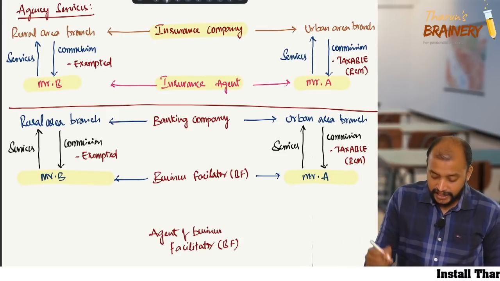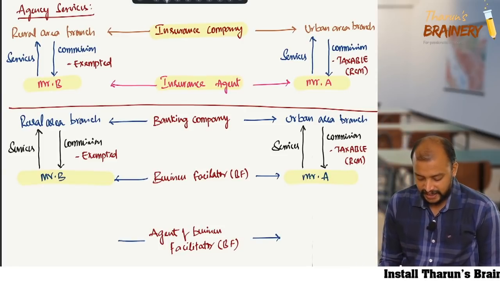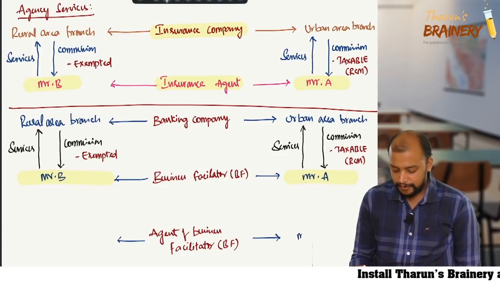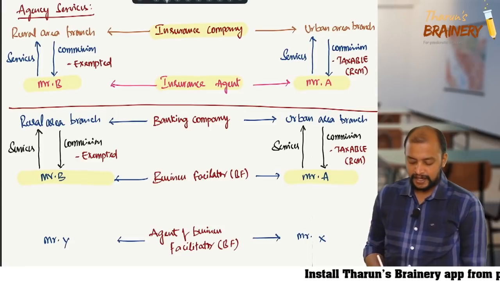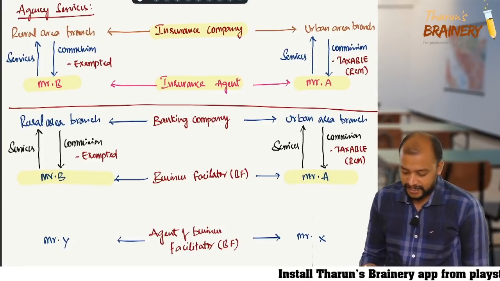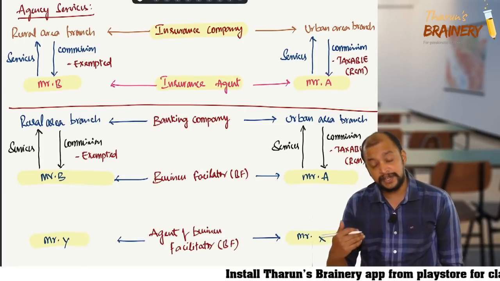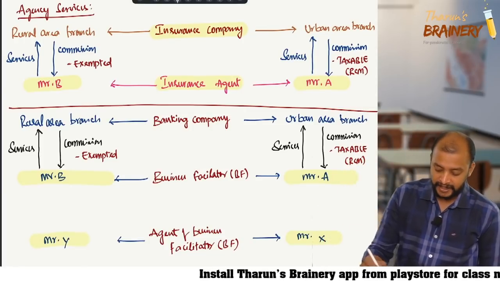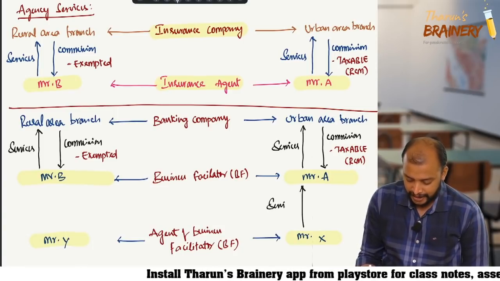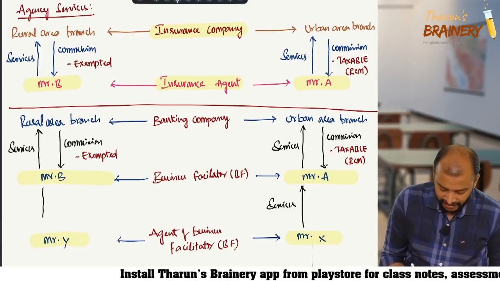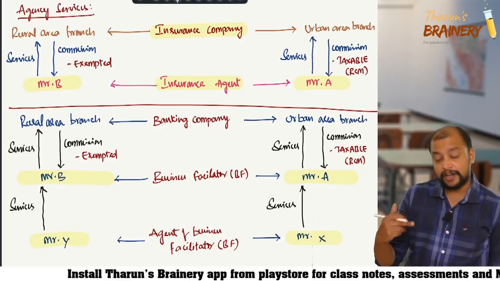Now there is an agent of business facilitator. That is Mr. X and Mr. Y. So now this agent of business facilitator, Mr. X and Y, is rendering services to business facilitator. Now Mr. Y is rendering services to business facilitator who is working for a rural area.